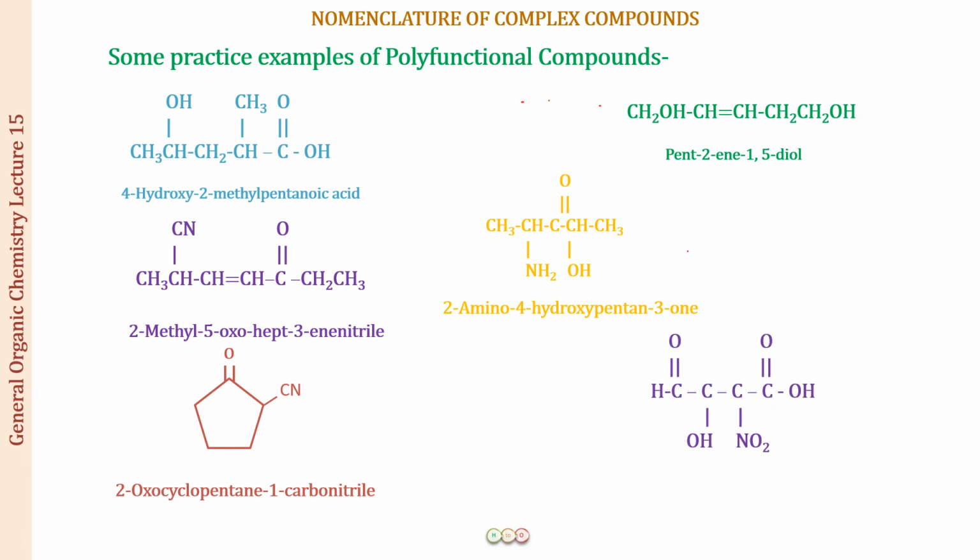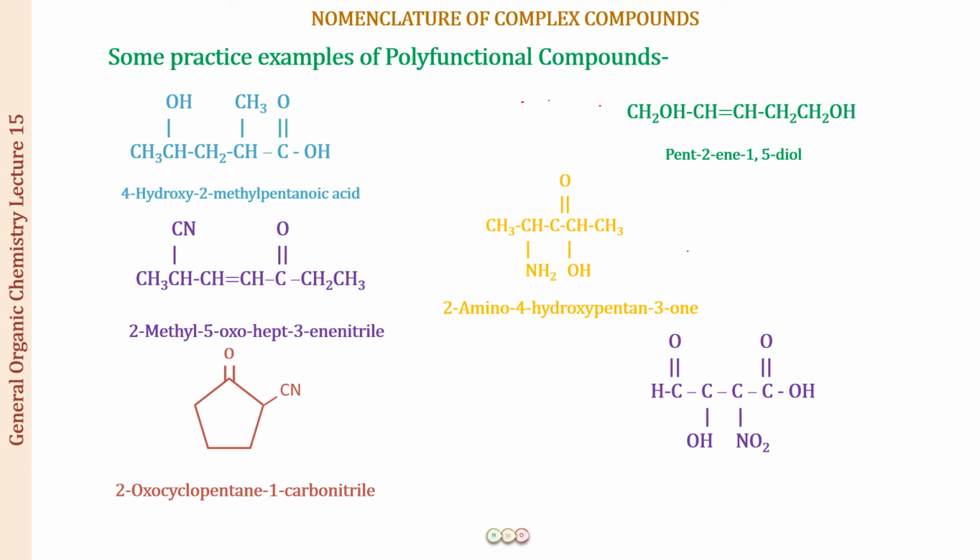Let us see now the last on this sheet, and then we are going to learn some more things. All right, so in this compound, what you can see is that there is a CHO group, a COOH group, an OH group, and an NO2 group. Out of these, which is the functional group of priority? This is a CHO group, this is 3 bonds, this is 2 bonds, this is 1 bond, and the NO2 group is always a substituent. So the carbon of priority is going to be this one, the carboxylic acid carbon. The rest we have as substituents.